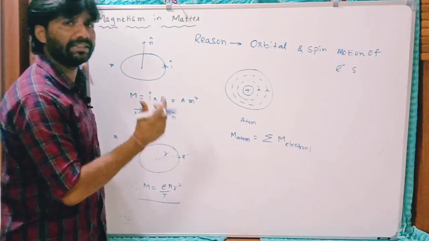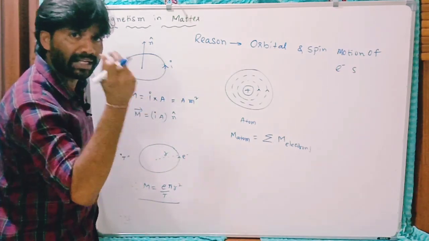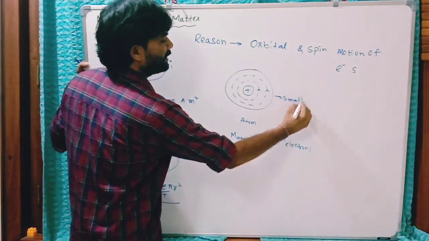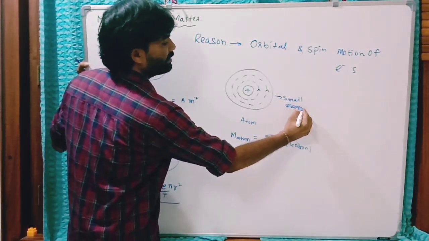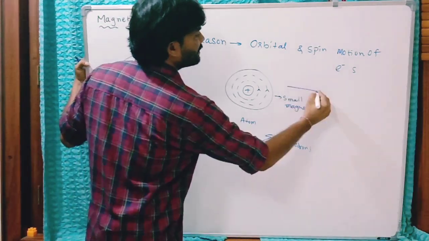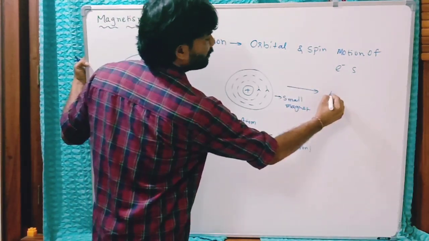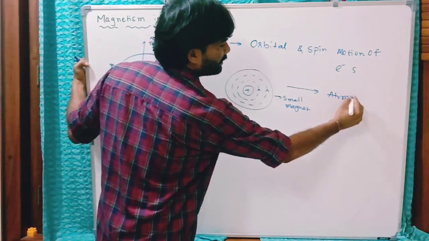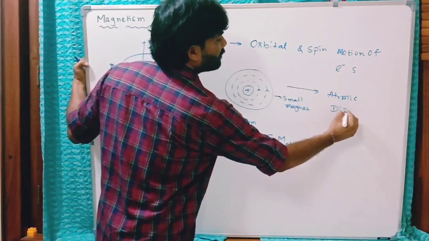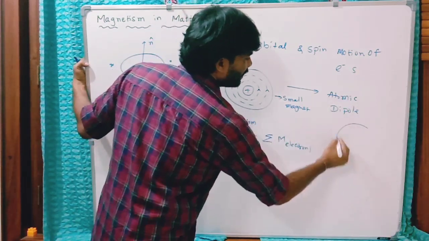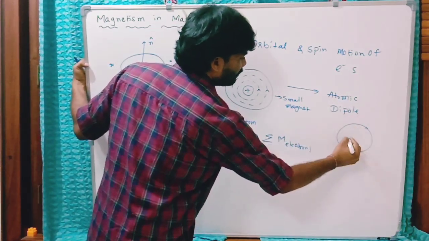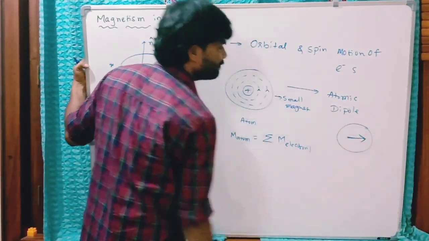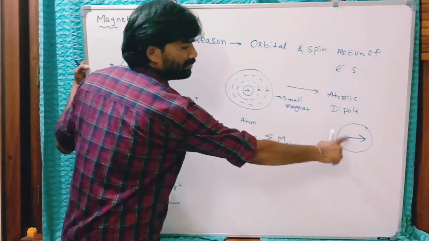Simply we can say this atom behaves like a small magnet. It behaves like a small magnet. Its magnetic moment we can say dipole, atomic dipole moment. Or you can say this atom as atomic dipole. Generally it is represented with a circle with an arrow. Arrow indicates the direction of dipole moment of this atom. So this is the atomic dipole.